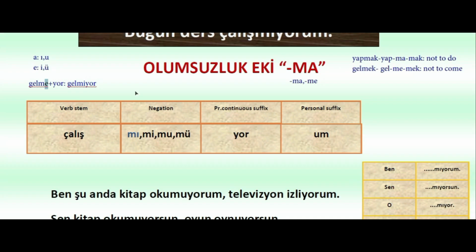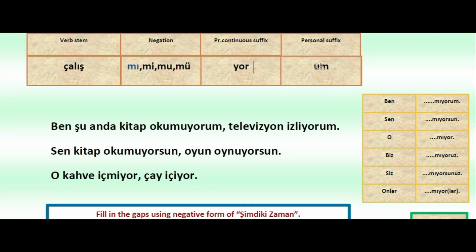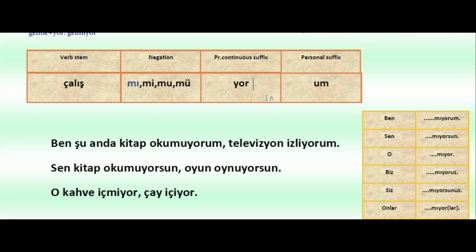The logic comes from this one, because a and e change to another vowel because of yor. Don't forget it. And in the conjugation, of course, we will see the personal suffix after the present continuous suffix. That is the same. With ben we said çalışıyorum with the positive one. With the negative one that will be çalışmıyorum, gelmiyorum, okumuyorum, görmüyorum, etc.